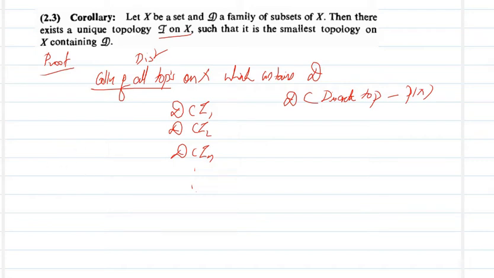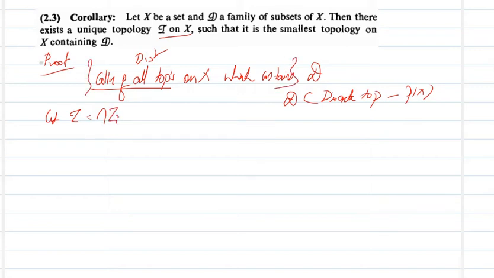Now by the last theorem we can prove this result. Let tau be the intersection of members of this collection. So I am taking this collection as some F, and each tau i belongs to that collection F. Then clearly this is a topology on X, by the last theorem.